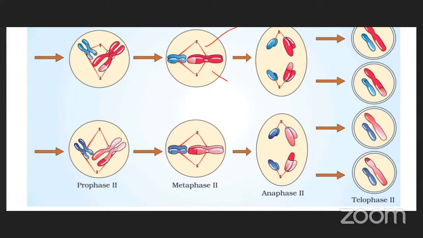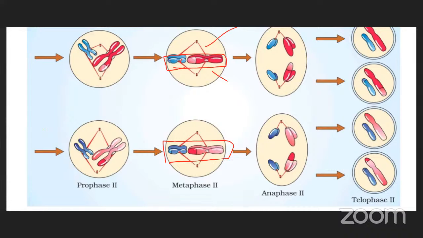Next, in metaphase, what will happen? Chromosomes are aligned at the equatorial plate. Already we said this is the equatorial plate, the middle plate. Chromosomes are arranged on the equatorial plate, but in prophase 2, what do we observe? Chromosomes are irregular; their movement is irregular. But in metaphase 2, the chromosomes move onto the equatorial plate or metaphase plate.